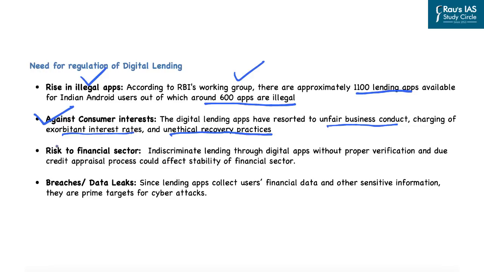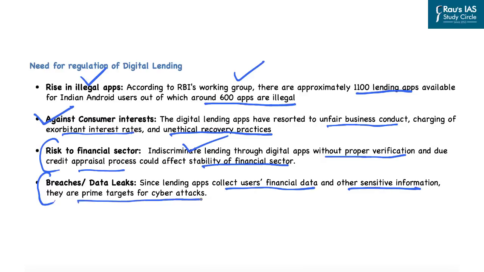Third is the risk to the financial sector, because such kind of indiscriminate lending through the digital apps without proper verification and due credit appraisal process could affect the stability of the financial sector. And fourth is the breaches or the data leaks, which make it important for us to regulate such kind of illegal digital lending. Because the majority of these lending apps collect users' financial data and other sensitive information, they are the prime targets of the cyber attacks.